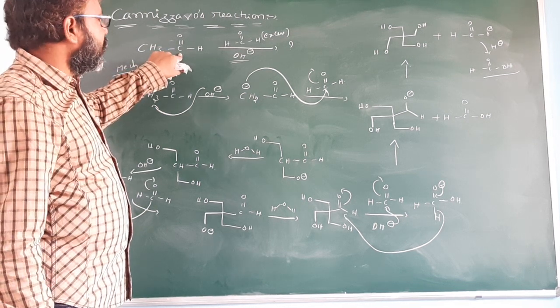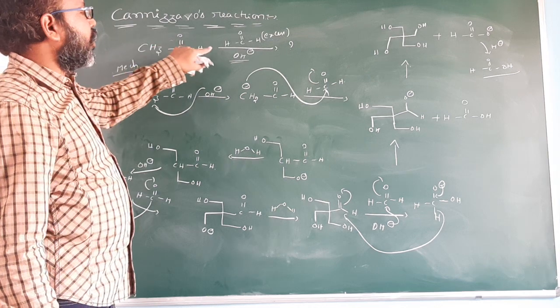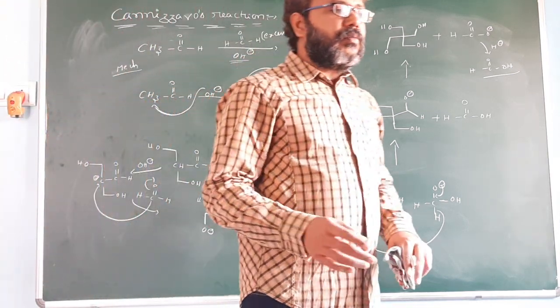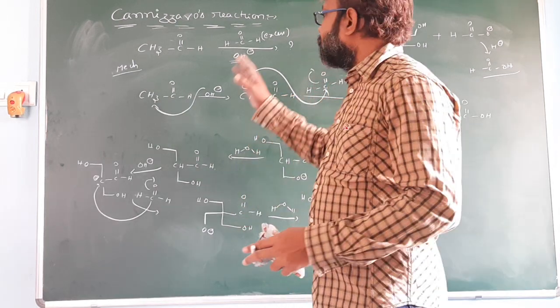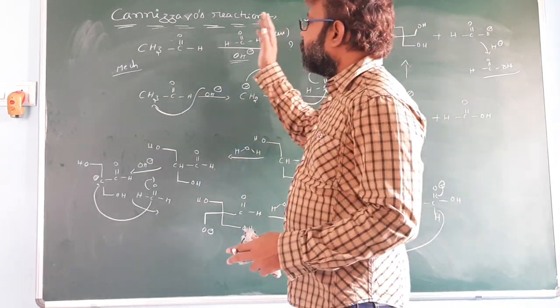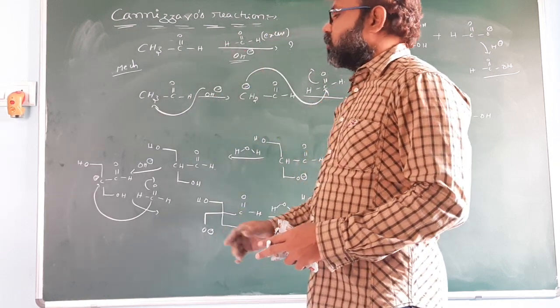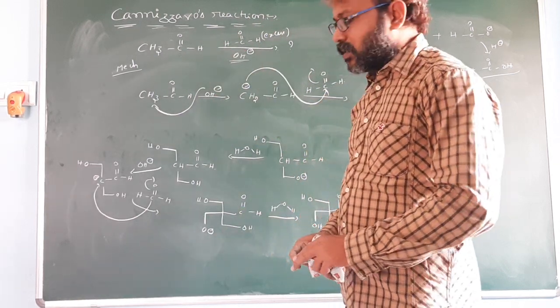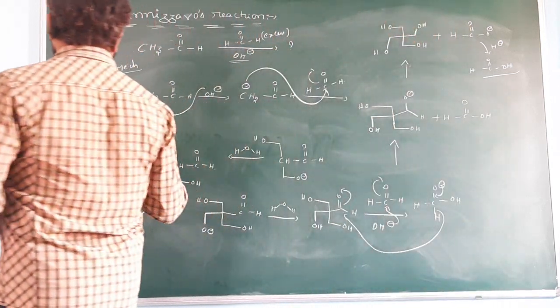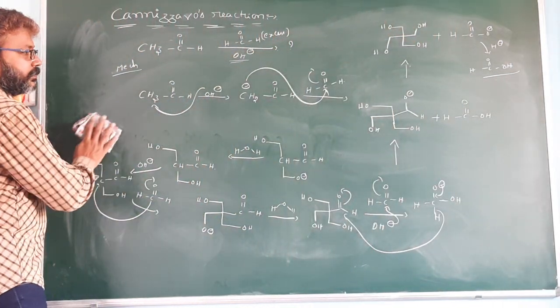Okay, so here the question is, in this reaction how many moles of formaldehyde are involved in aldol condensation? So 3 moles of formaldehyde are involved in aldol condensation. Okay, so how many moles of formaldehyde are consumed in this reaction? There are 4 moles of formaldehyde consumed in this reaction. Okay, so it is a very important reaction.